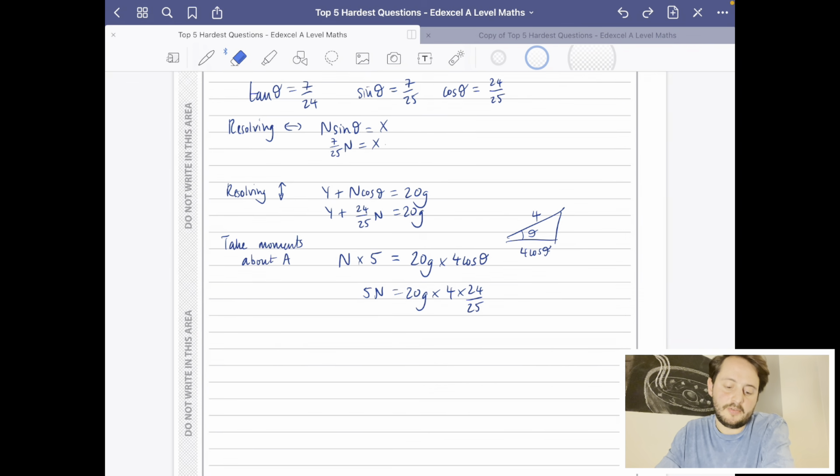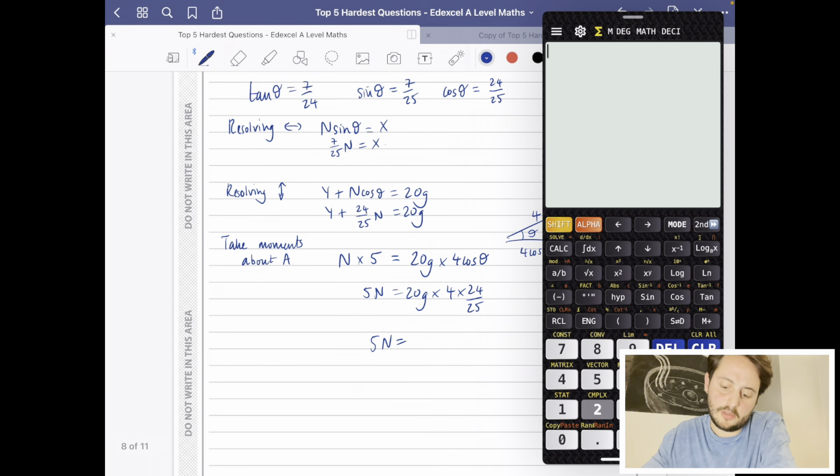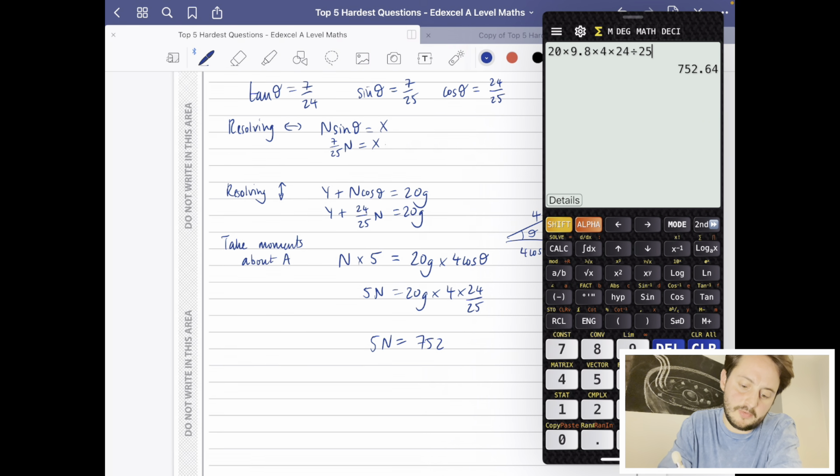Okay, so I'm now going to finish by finding out what N is equal to. So I'm going to say what 5N is, put it all in my calculator. So it's going to be 20 times g times 4 times 24 divided by 25, which is 752.64. And so N is going to be equal to that divided by 5, which is 150.528. So I'm nearly there.